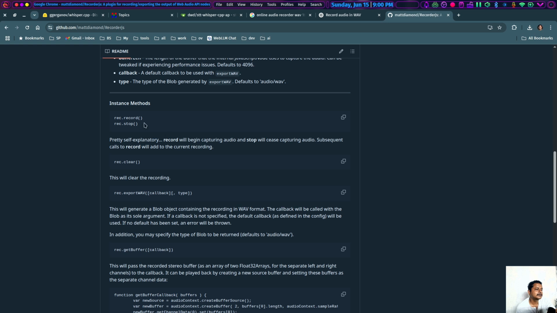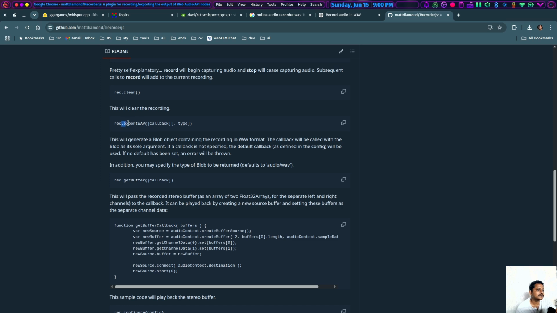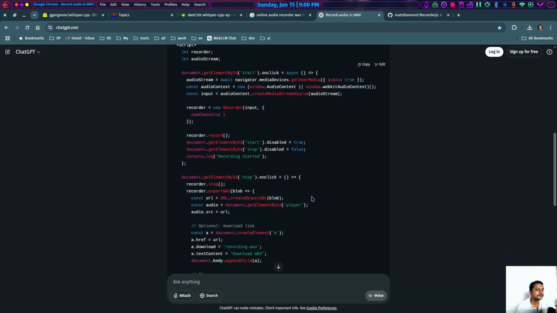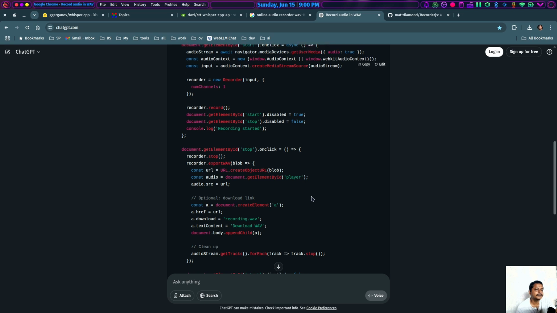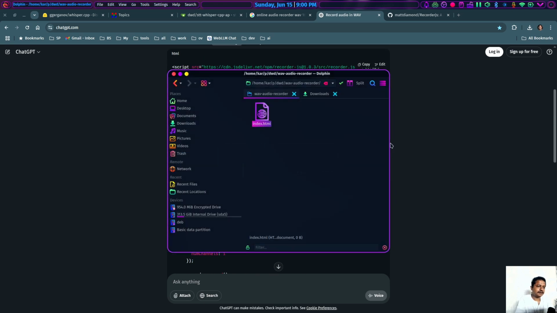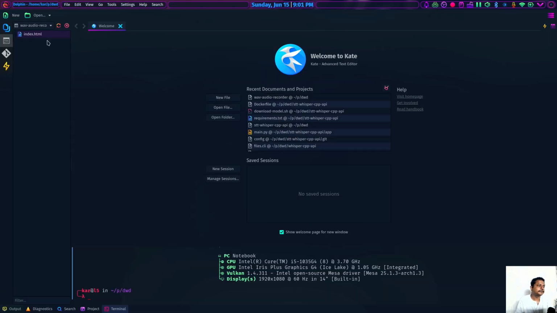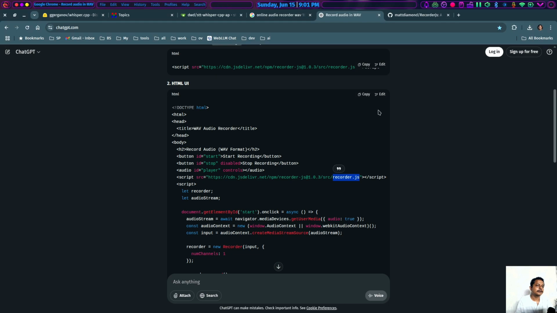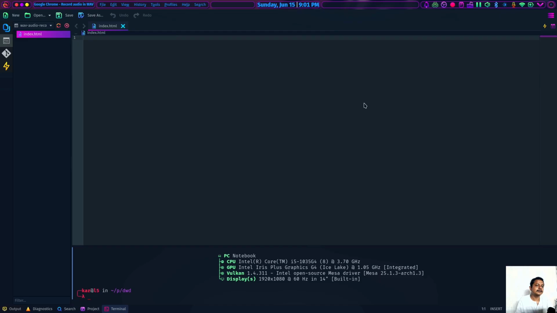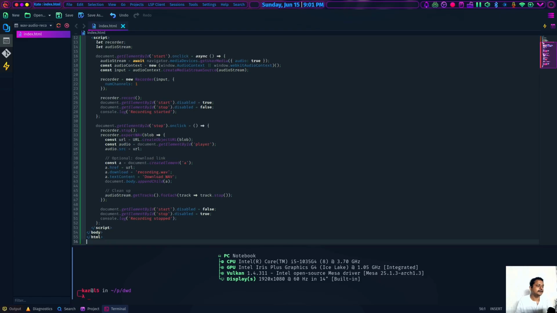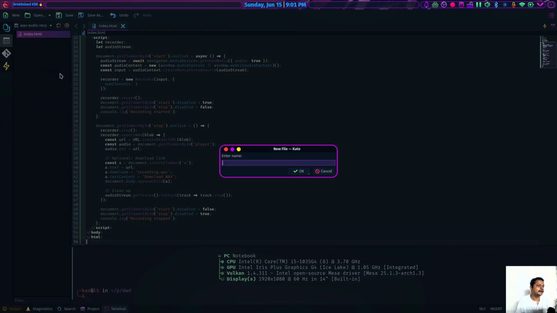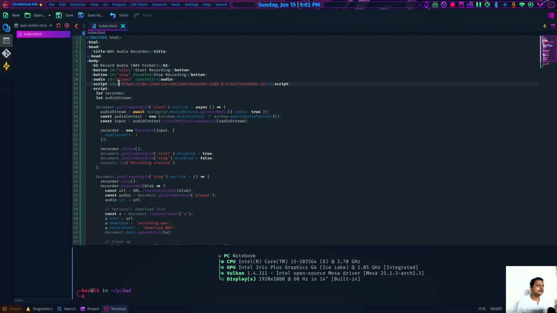It seems they provide a simple method to record and stop. Yes, they provide an export WAV. So it would be sufficient, I think. Let's create index.html, open it with my favorite built-in code editor, and copy and paste this file over here. We'll have to make another file. No, I think the JS is already included in line number 11.